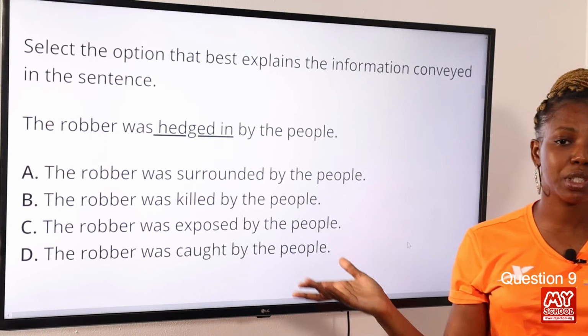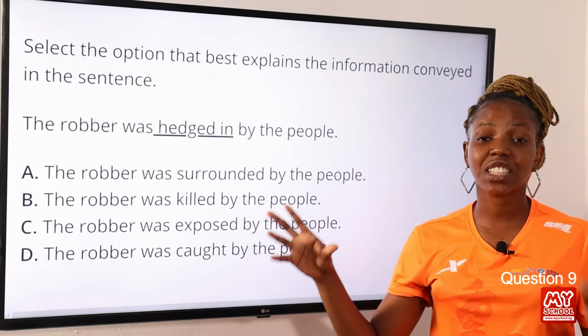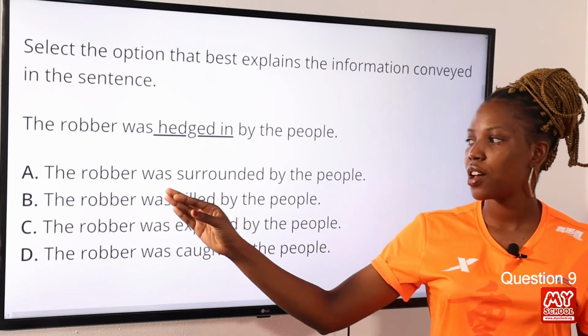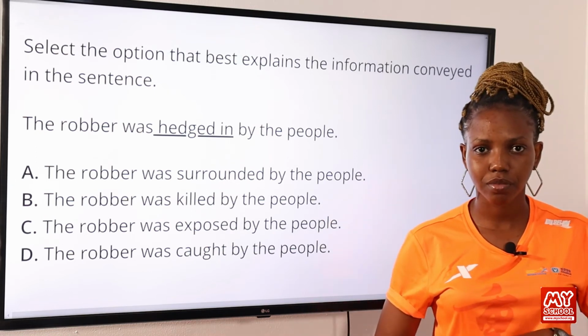Now, hedged in means to form a boundary around someone or something. So this is synonymous to surround, to be surrounded by people. Okay, so option A, the robber was surrounded by the people, is the correct answer to this question.